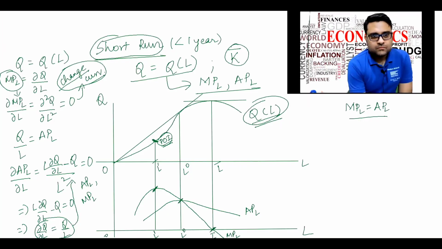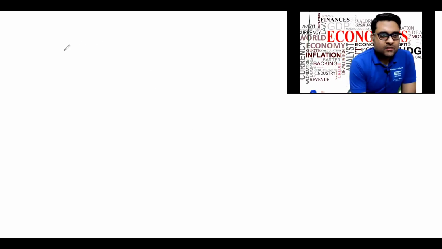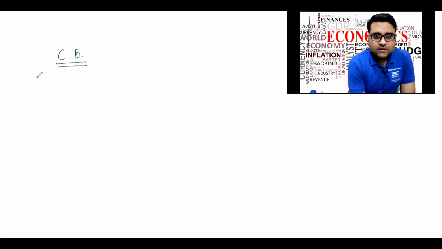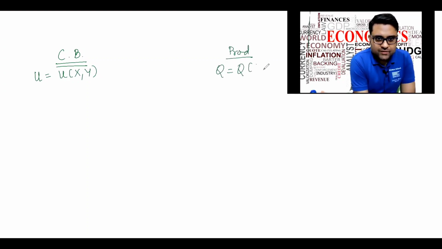Now, the similarity between the consumer and the production side does not end here. There is a similar concept even in consumer behavior and production further. In consumer behavior, the utility function was a two variable function, and here in the production function, we have a two variable function of labor and capital.